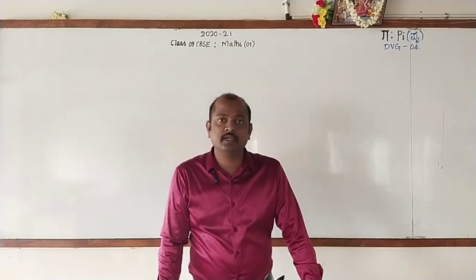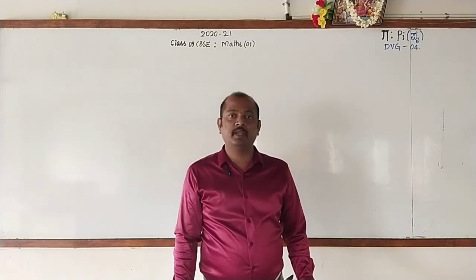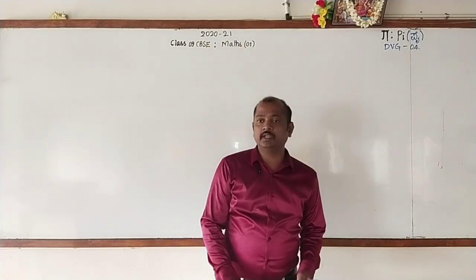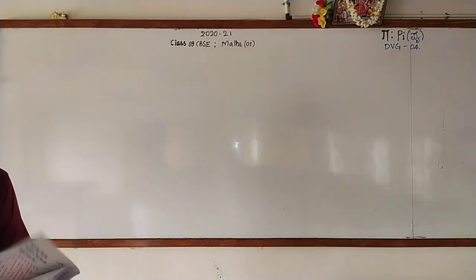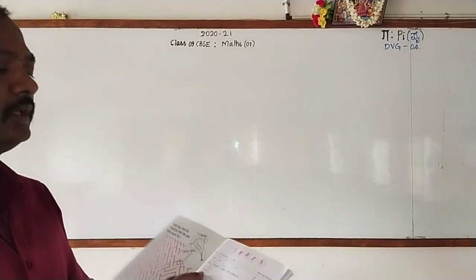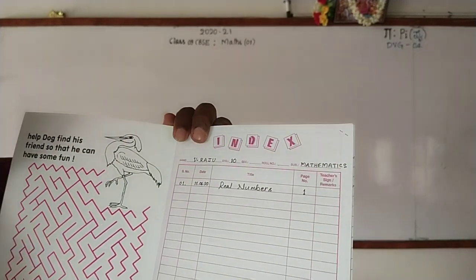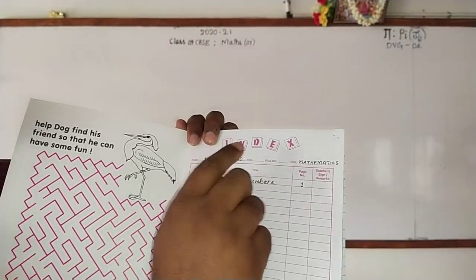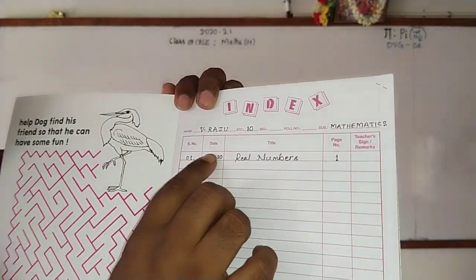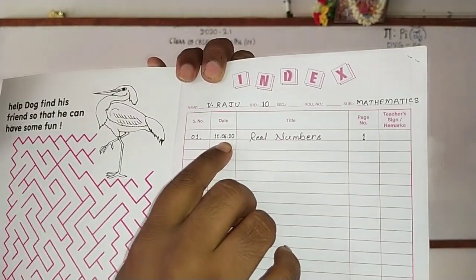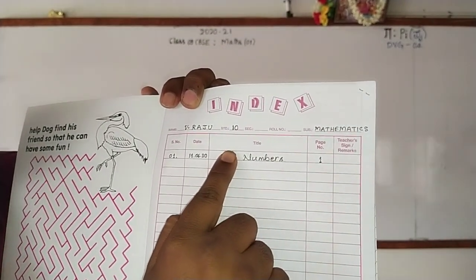Sharma. Got it? And dear students, please take a notebook and pen, and you will write the name of the chapter. Before that, just observe here, it is your notebook. On the very first page, there is an index. In the index, you will write your name, class, section and all, subject, serial number 1, date, today's date 11/6/2020, and the name of the chapter, it is number systems.